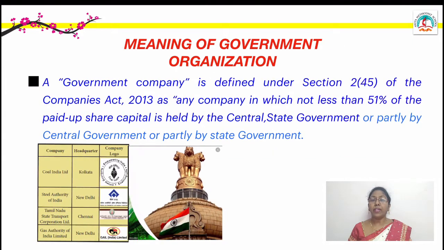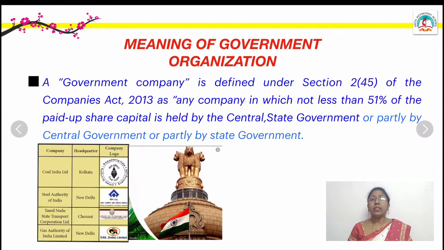A government company is defined under section 245 of the Companies Act 2013 as any company in which not less than 51% of the share capital is held by the central government, or by the state government, or partly by the central government and the state government. So if a company has more than 51% of the share capital held by the government, it is called a government company. It can be either the central government or a state government.